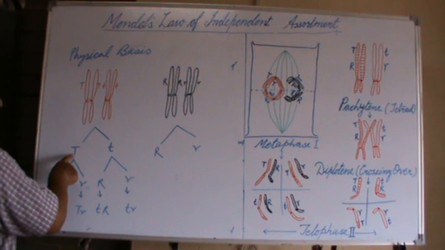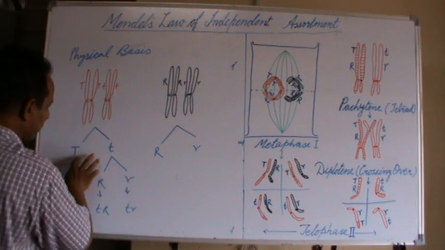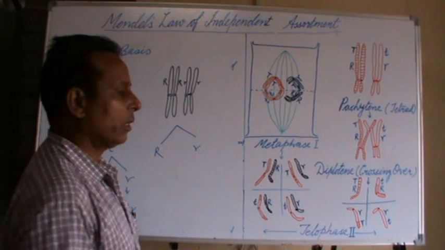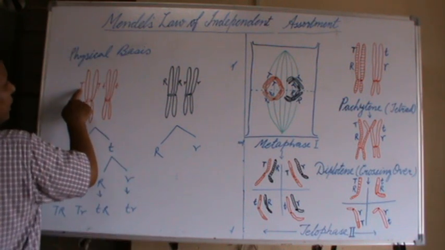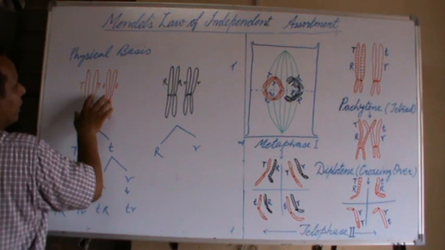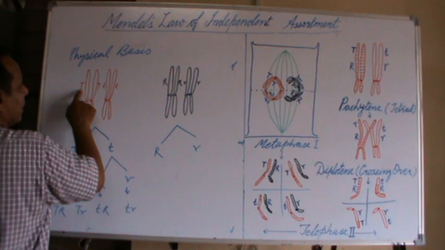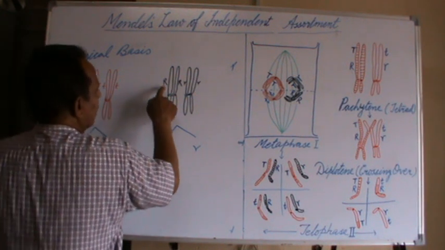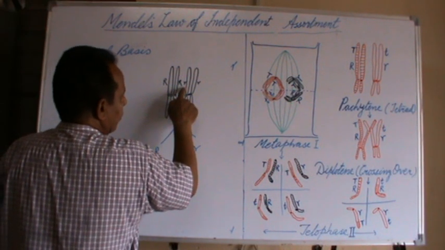So the segregation and independent assortment of the members of allelic pairs is parallel to the segregation of the chromosomes during the meiosis. These chromosomes T and small t segregate, and this segregated capital T as well as small t may join either capital R chromosomes or small r chromosomes.